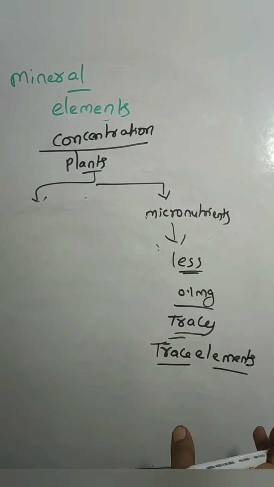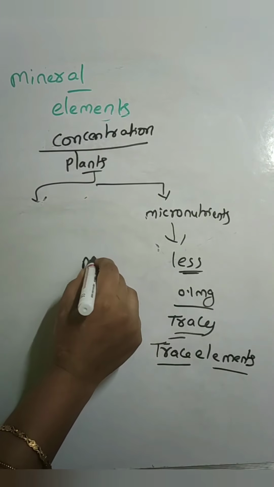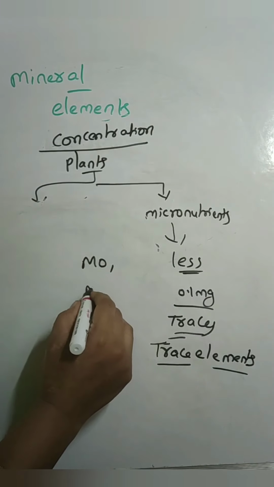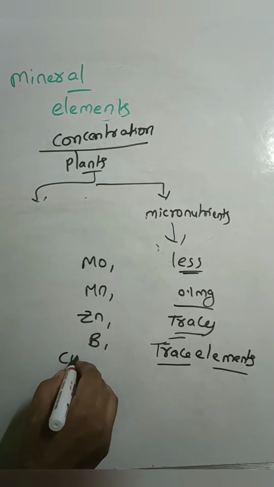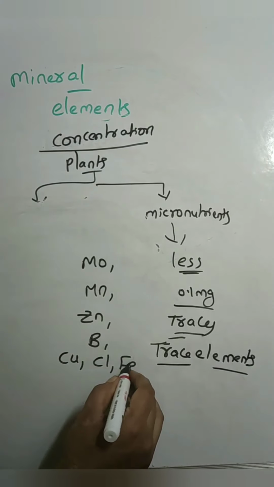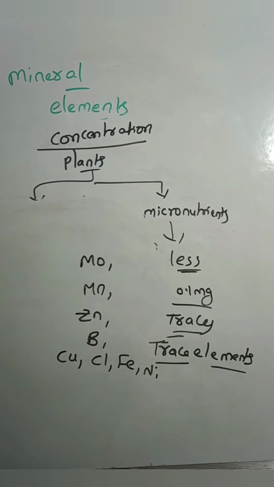So what are those trace elements? They are molybdenum, manganese, zinc, boron, copper, chlorine, iron and nickel. All these come under the micronutrients.